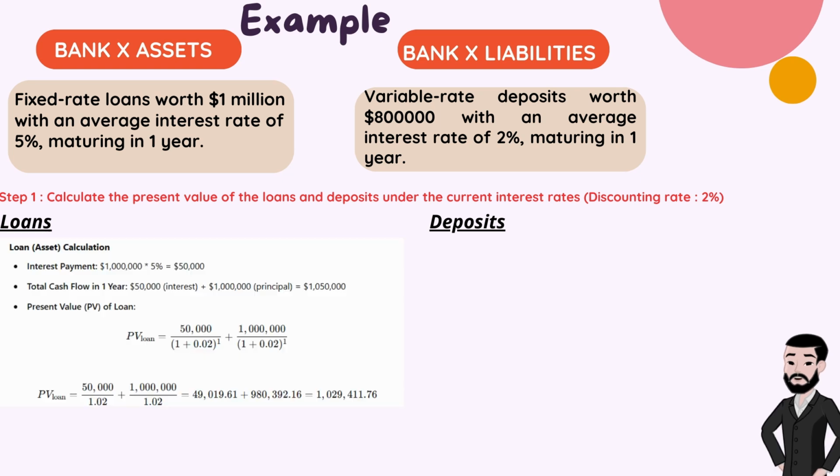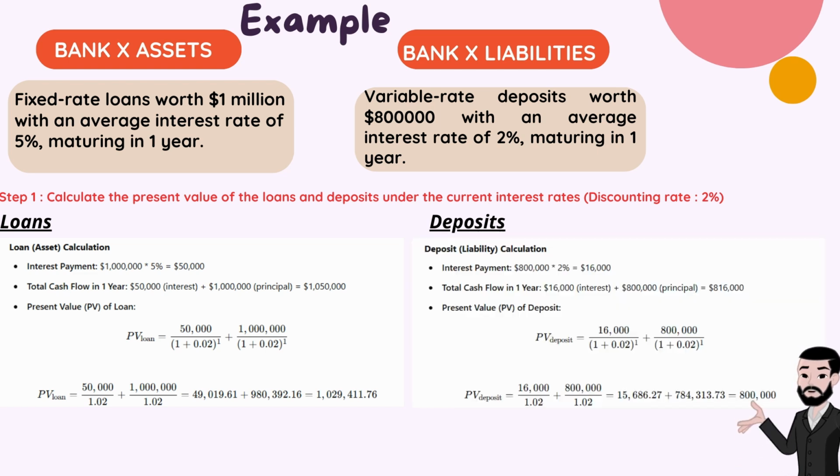First, we calculate the present value of the loans and deposits under the current interest rates. For the loan, the annual interest payment is $1 million times 5%, which equals $50,000. The present value of the interest payment and principal repayment at a 2% discount rate is calculated as per the formula. The present value of the loan will then be $1,029,411.